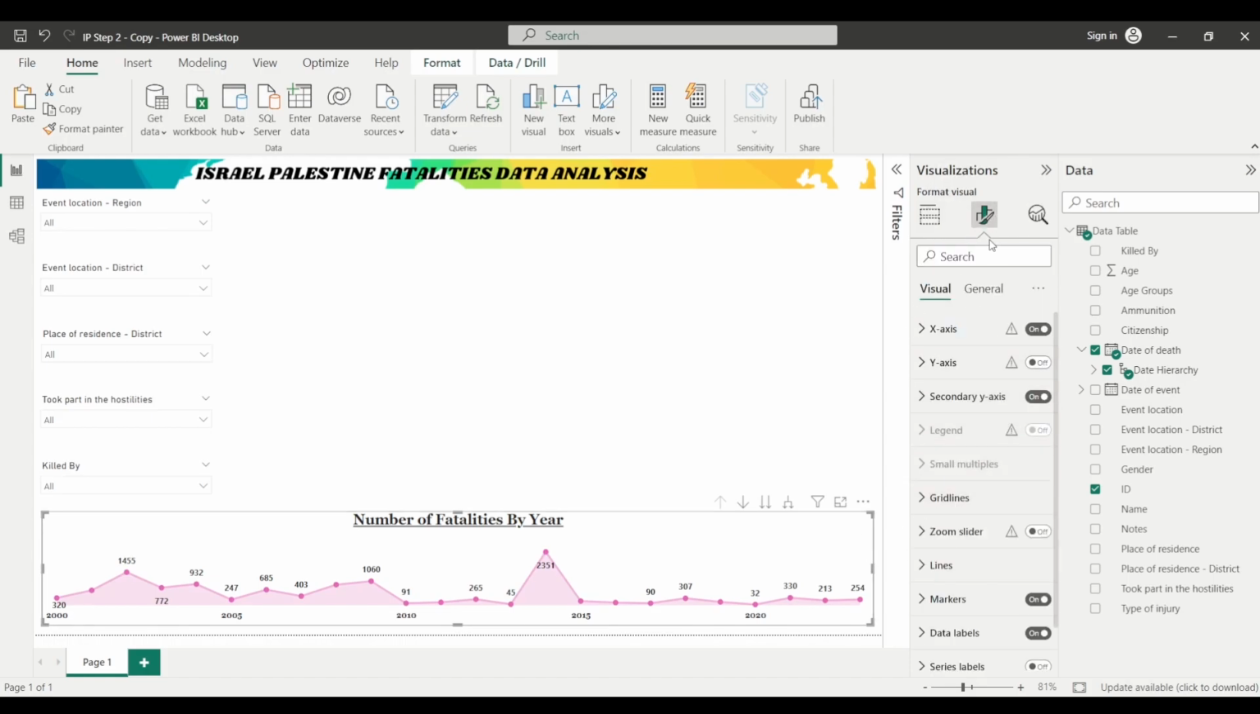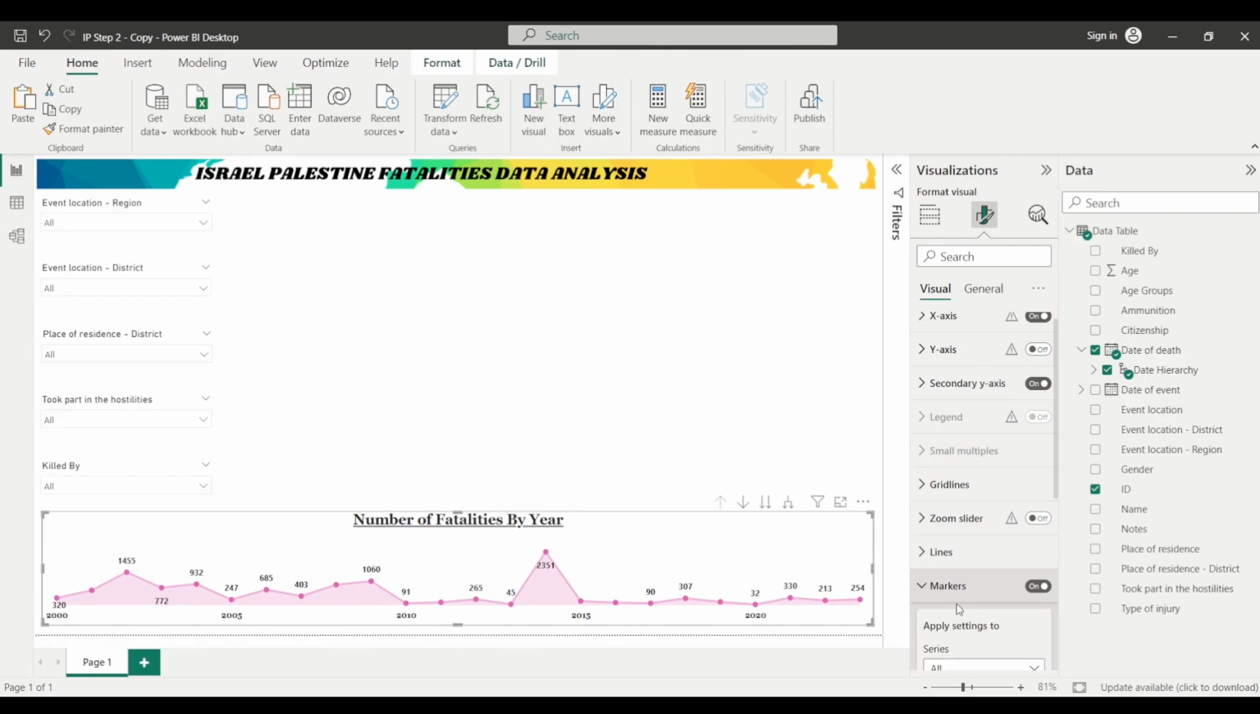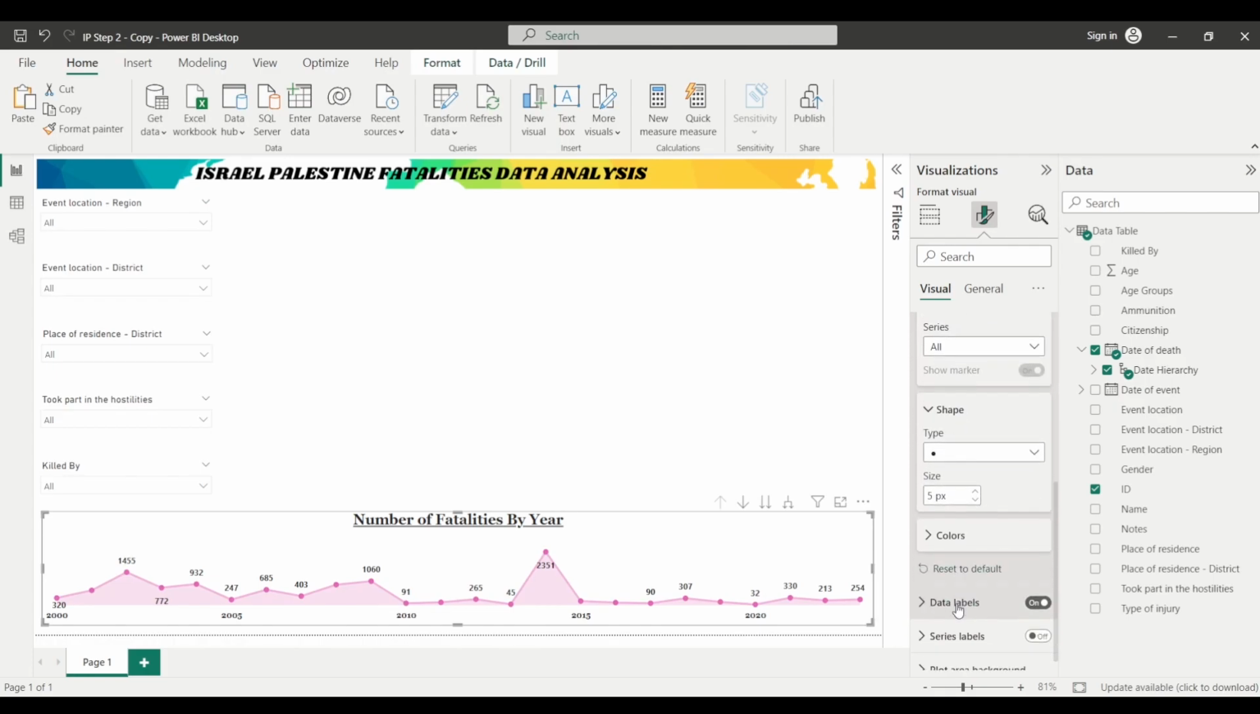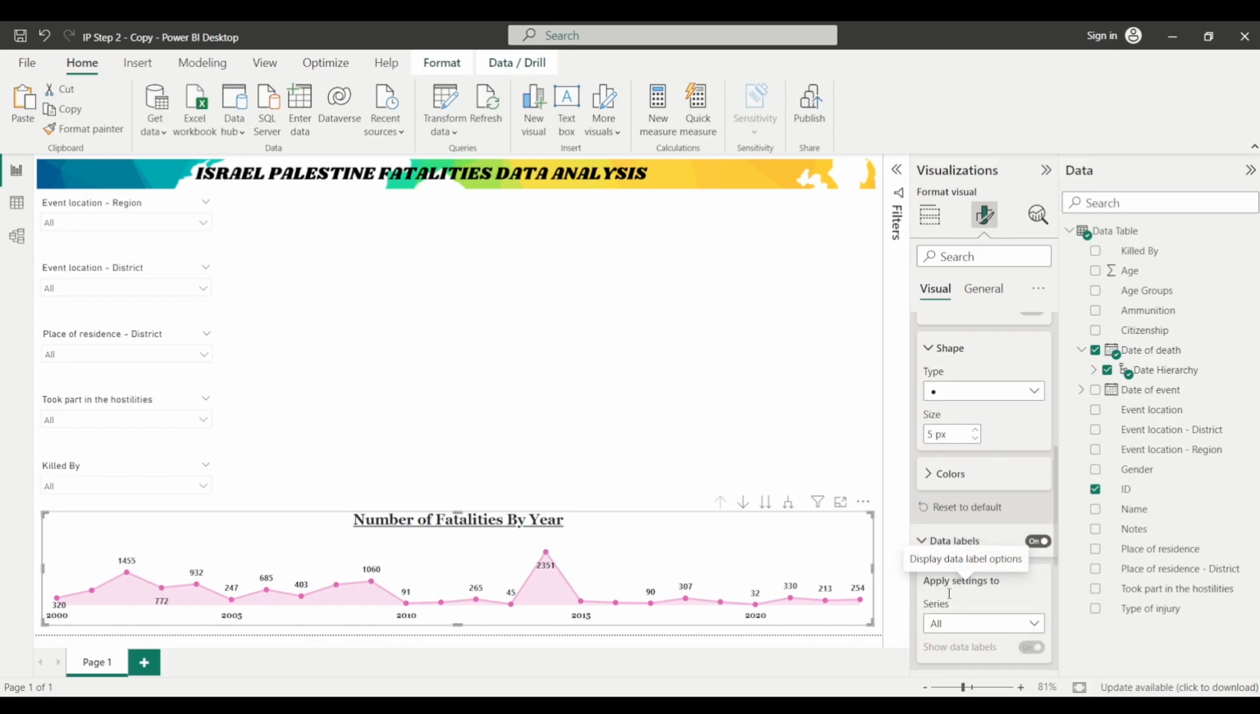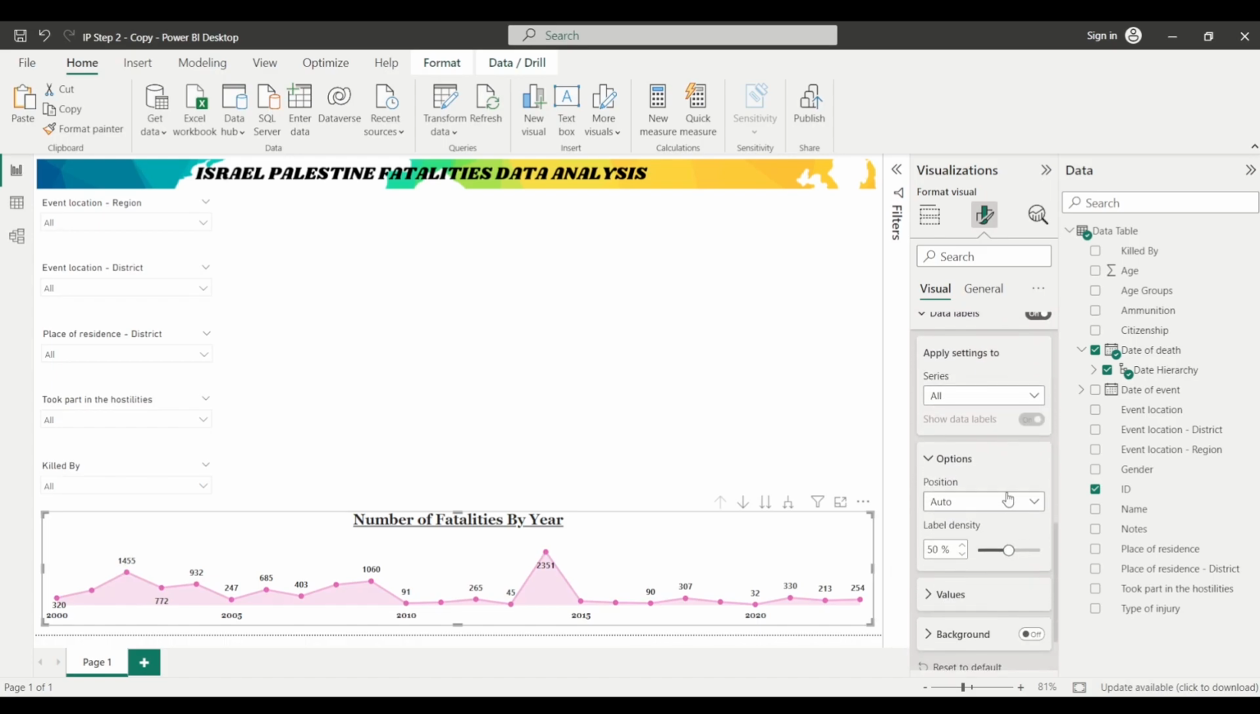I'll just simply click here on format a visual option and from this markers, no, from data label section, we can change the position. As of now the position is auto, and I will change it to above. So now you can see that the numbers are being represented above the markers, right?